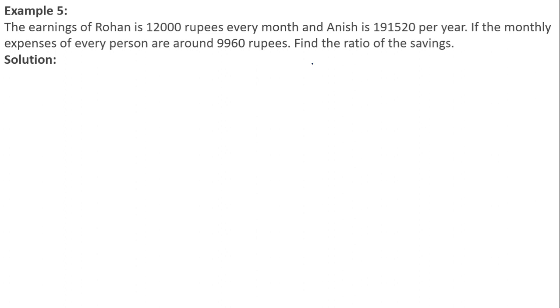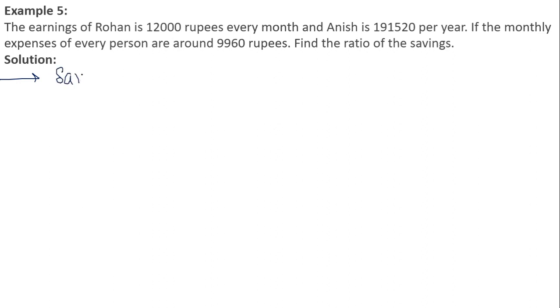Okay, the earning of Rohan is 12,000 rupees every month and Anish's is 1,91,520 per year. If the monthly expenses of every person are around 9,960 rupees, find the ratio of the savings. Okay, how to solve this question? Now look at the solution of this particular question and focus on each and every step.